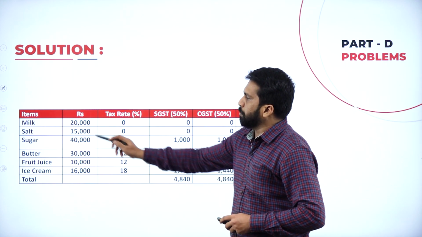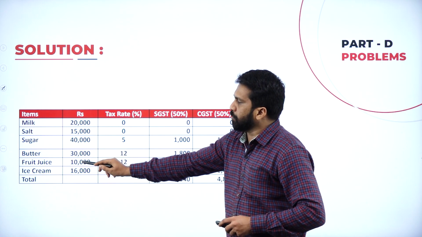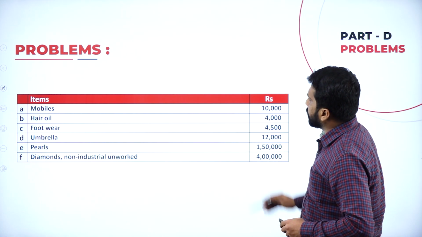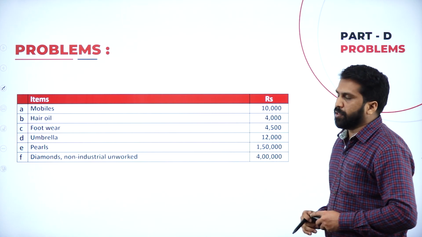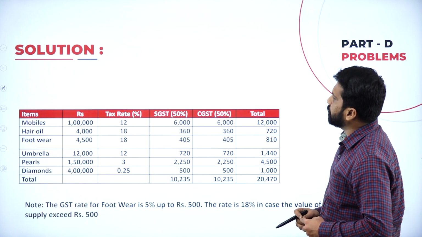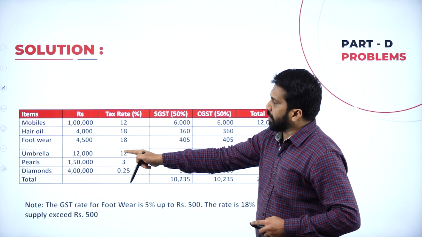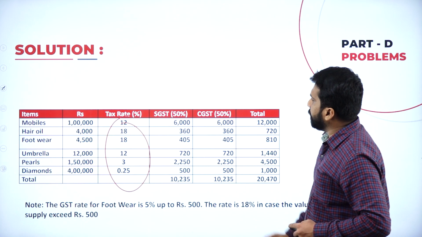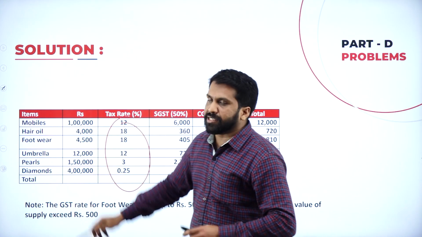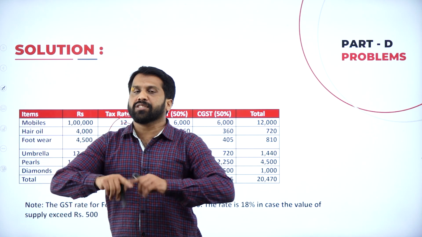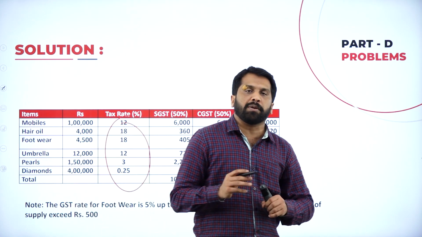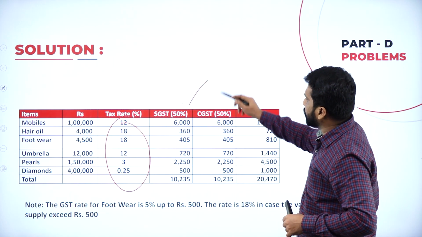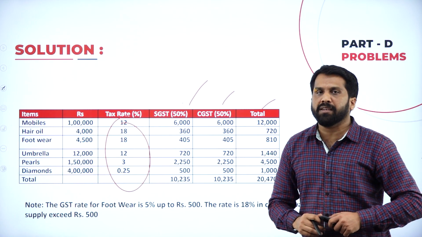So this is the answer for milk, salt, sugar, butter, fruit juice, ice cream and total. Similarly, for your mobile, what are the values you have? These are the values. What are the percentages we have? I'll show you. Mobile, hair oil, footwear, umbrella, pearl, diamond. You have to remember these percentages and multiply. Remember, these things are always within the state. Whatever they ask you in your question paper, IGST will not come. It is applicable for SGST and CGST, and finally it will be the total.